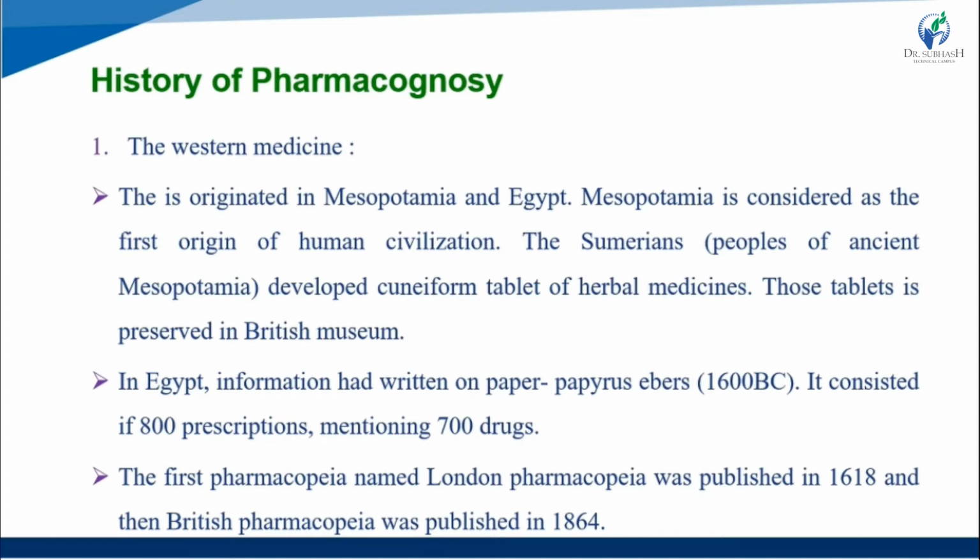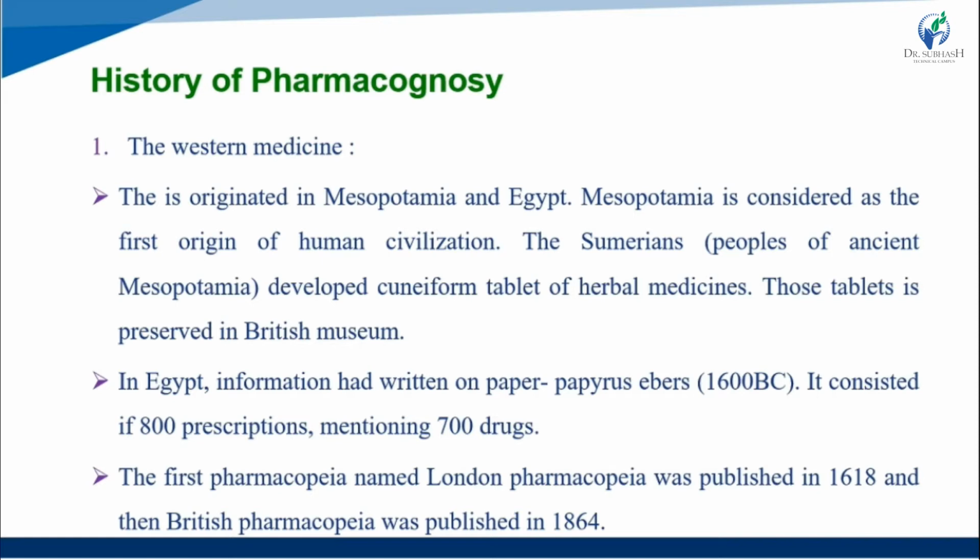Mesopotamia and Egypt. Okay, so Mesopotamia is considered as the first origin of human civilization. The Sumerian peoples of ancient Mesopotamia, 1,000 years ago, the people who stayed in Mesopotamia, that's called the Sumerians. Okay, so development of the cuneiform tablets of the herbal medicine. Those tablets are preserved in the British Museum.